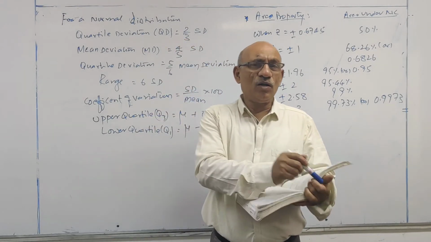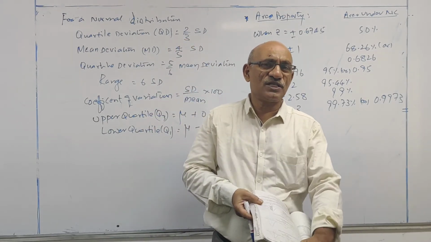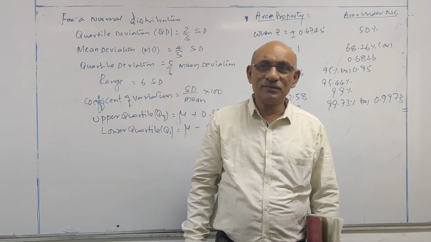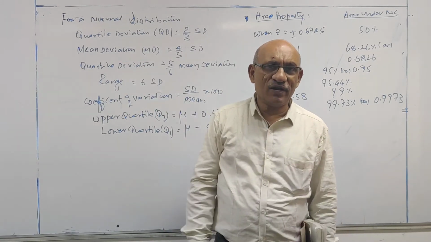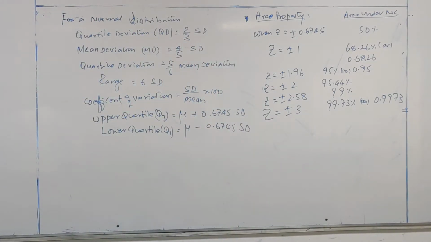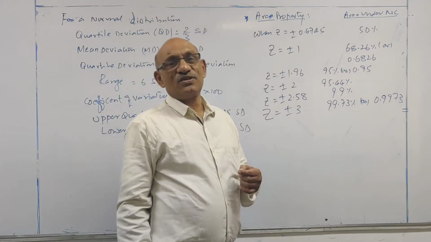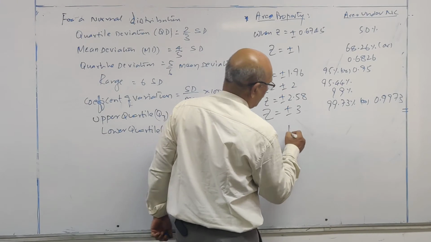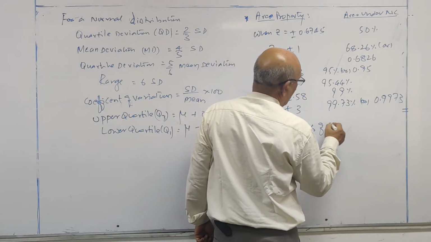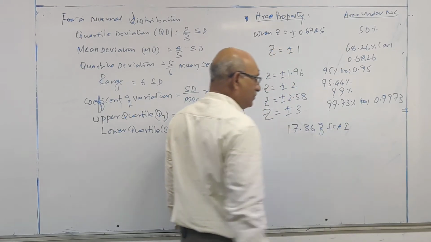All these points are also mentioned in your study material at the end of the chapter under the name summary. These points are given on page number 17.36 of the ICAI material.